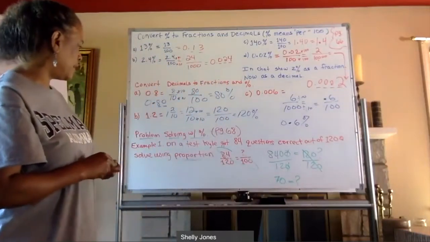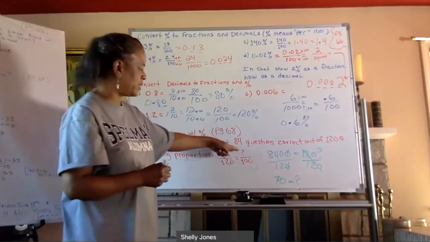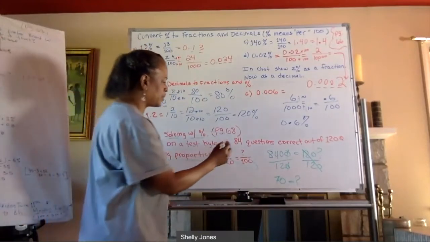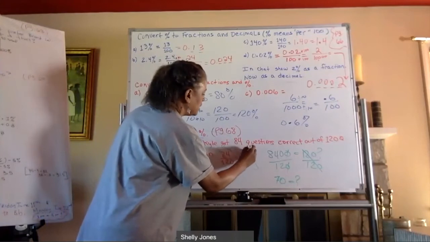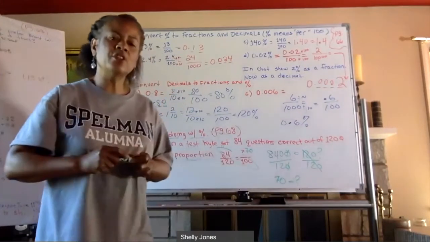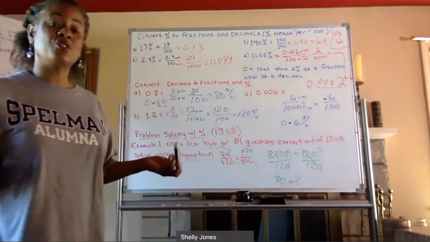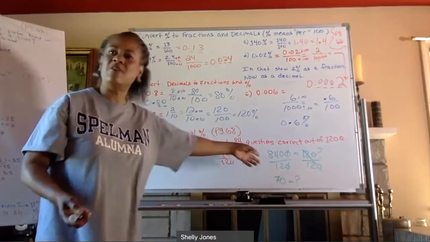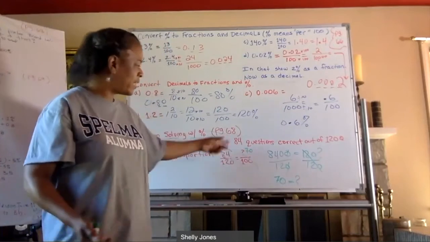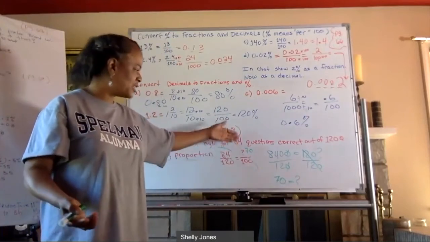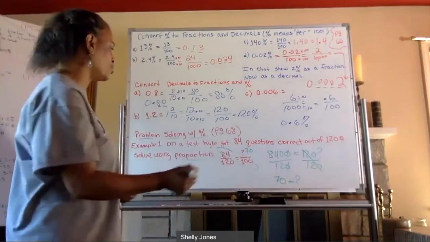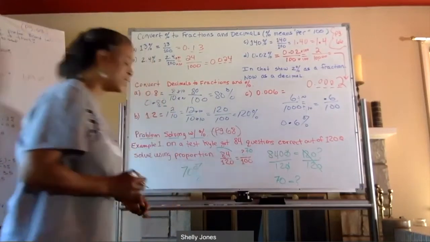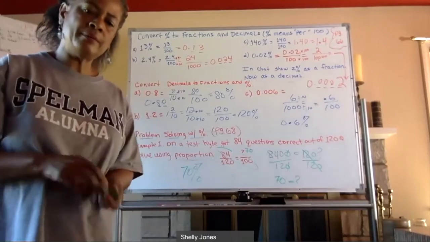So let's see, what does that mean? 70. Okay, so that's 70%. So that student received a 70%. Don't forget to actually answer the question. So go back and say, well, 70 what? Oh, yeah, I was trying to make a percent. So 70 out of 100. So Kyle received a 70% on that test. Okay.